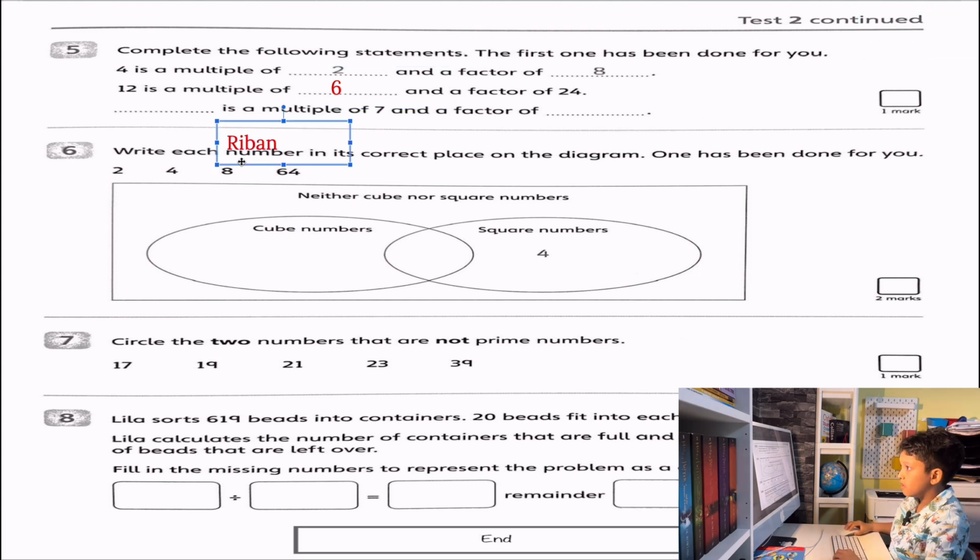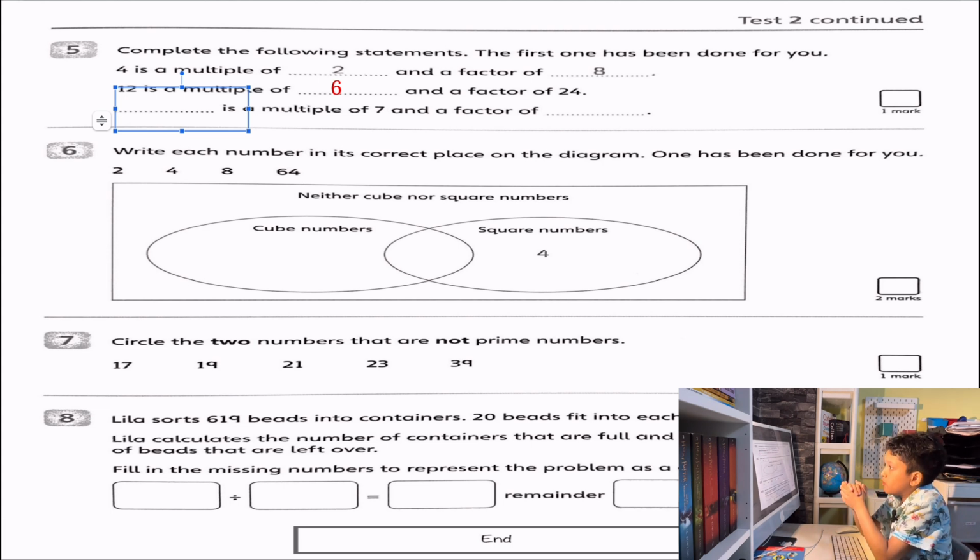Anyways, what is a multiple of 7? We could do 63, and that's a factor of 126, because 63 times 2 is 126.